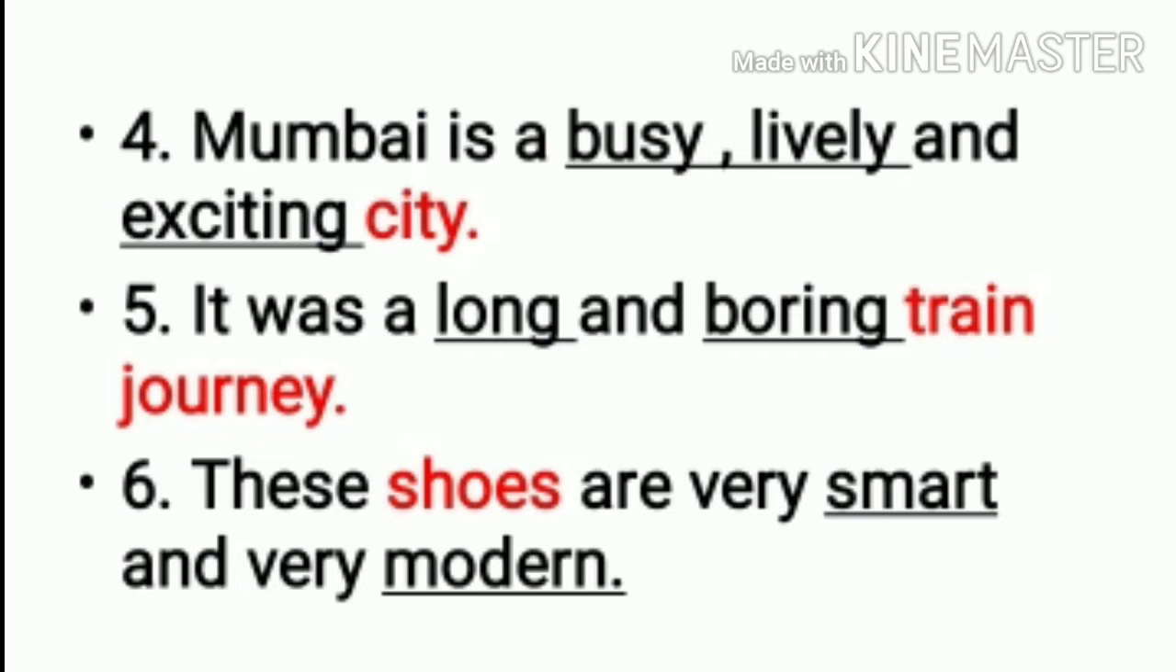Fifth, it was a long and boring train journey. So long and boring you underline, those are your adjectives. And train journey, it is describing which journey? It is describing a train journey, so it will be your noun. Sixth one, these shoes are very smart and very modern. So smart and modern, these are the two adjectives in your sentence and they are describing the noun shoes.